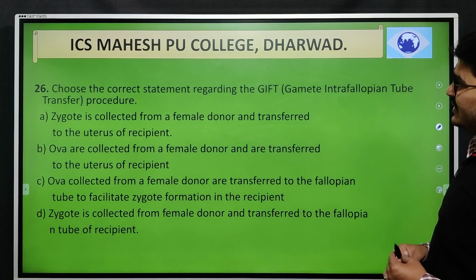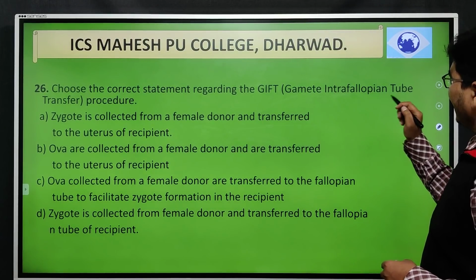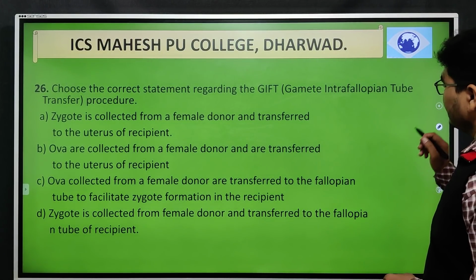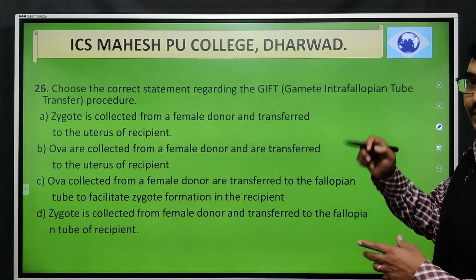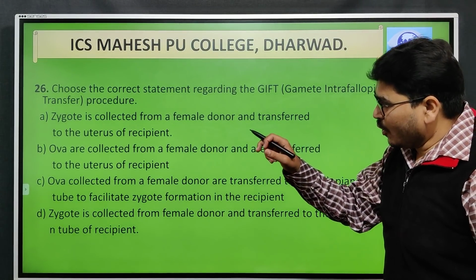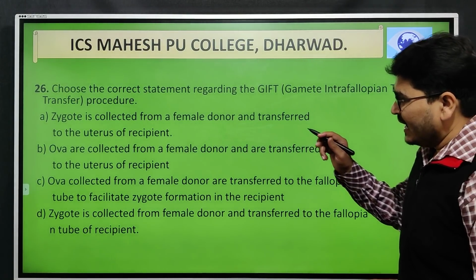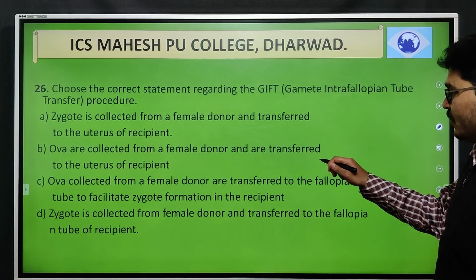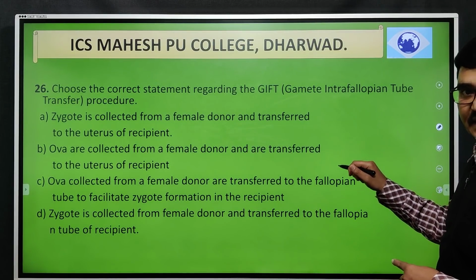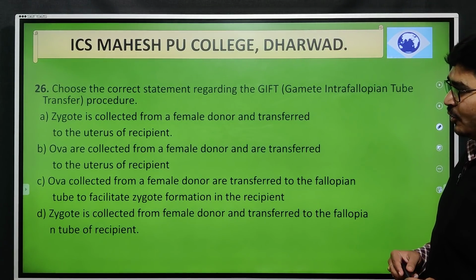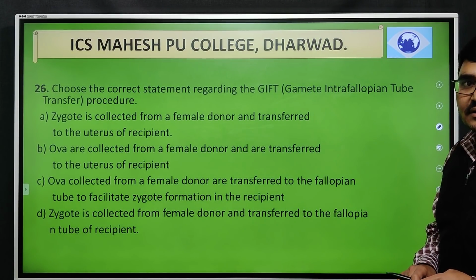Next, choose the correct statement regarding gamete intrafallopian transfer, that is the GIFT procedure. A, zygote is collected from the female donor and transferred to the uterus of the recipient. B, ovum are collected from the female donor and transferred to the uterus of the recipient. C, ova collected from the female donor and transferred to the fallopian tube that facilitates zygote formation in the recipient. And D, zygote is collected from the female donor and transferred to the fallopian tube of the recipient.